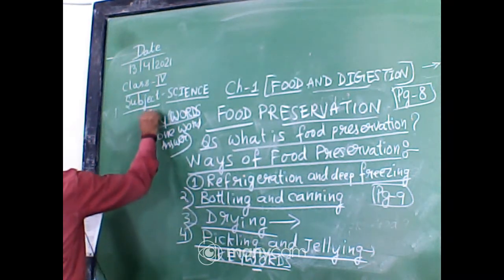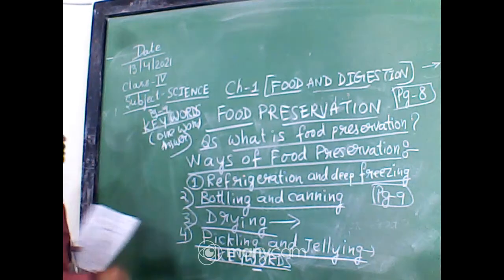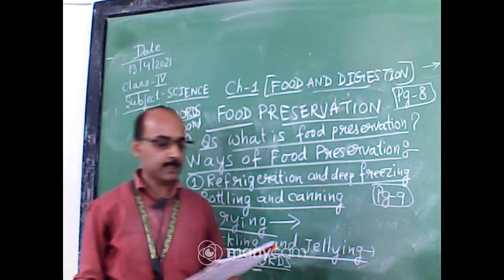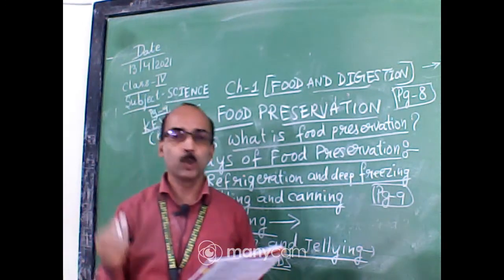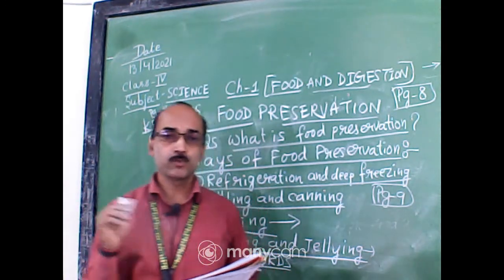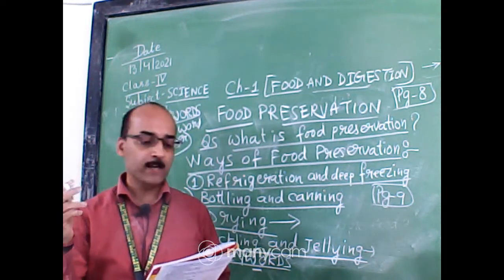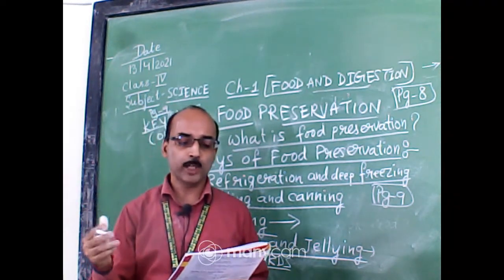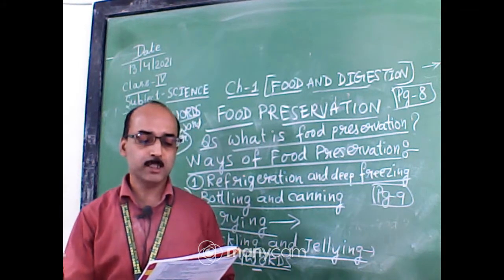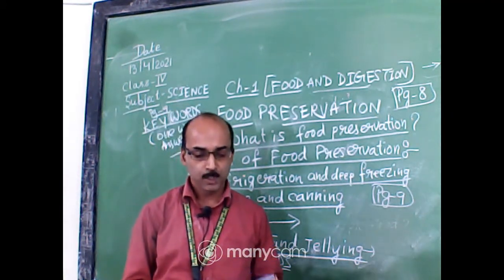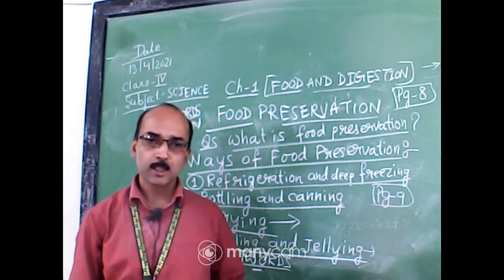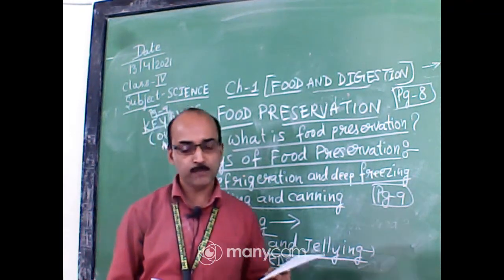Same page, page number 9. Suppose this is given as a one word answer: substances needed by a body for good health and growth. This is nutrients. Or I can write a process in which food is broken down into simple and soluble substances that are absorbed by the body. It is digestion.